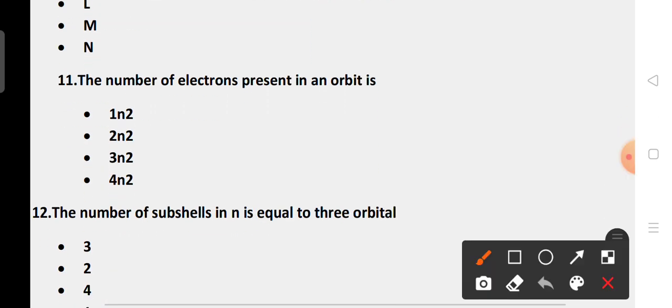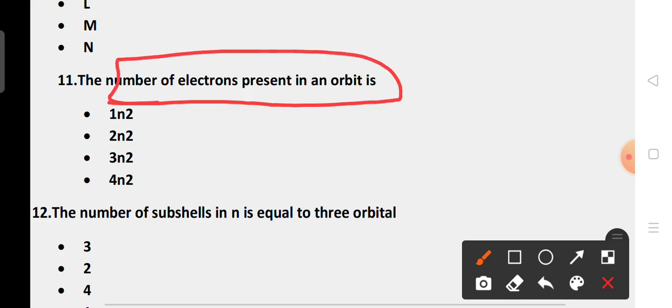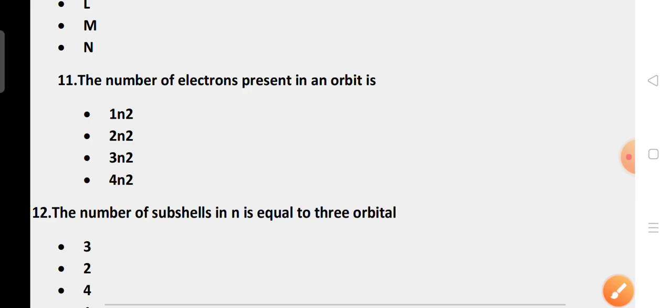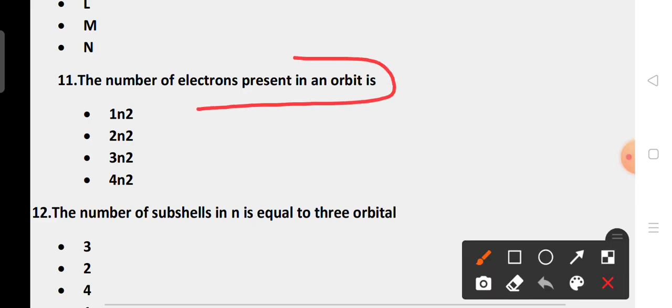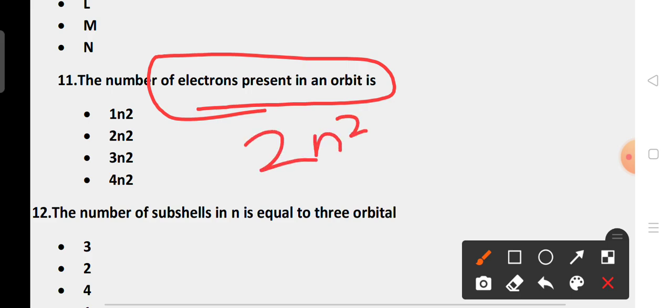The number of electrons present in an orbit. Here we should remember this formula, it is very important. If we want to find the number of electrons in an orbit, we use this formula. So don't forget it. Option A, n square; B, 2n square; C, 3n square; D, 4n square. The number of electrons present in an orbit is given by 2n square.